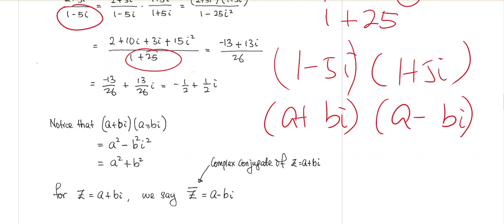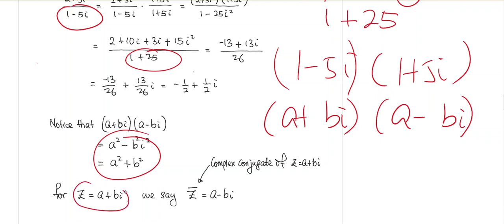So notice that a plus bi times a minus bi, as we have discussed before, you are going to get a squared plus b squared. Because of the way it operates in complex number divisions, and we use that all the time, we actually have a name for this.